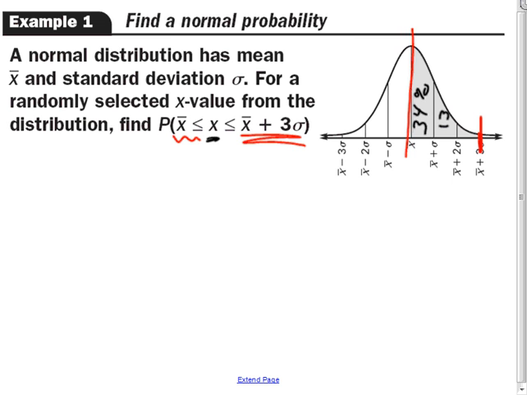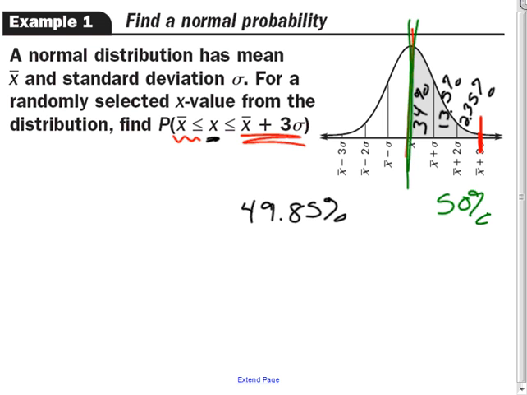34% is there. 13.5% is there. And then 2.35% is here. So when I add all those up, I get 49.85%. That's the hard way. Think about your mean. This is halfway. 50% of my people fall on one side. I know this leftover part, more than 3 standard deviations away, is 0.15. So 50% minus 0.15.